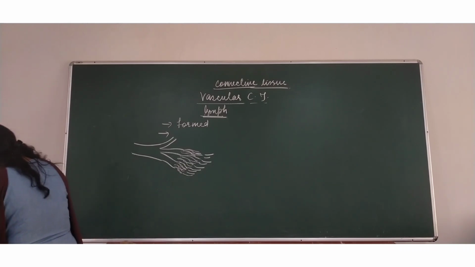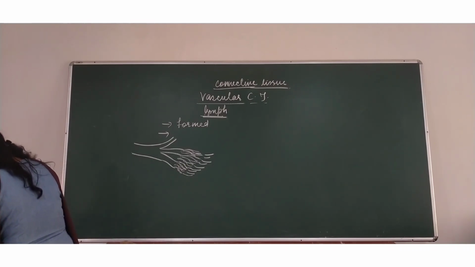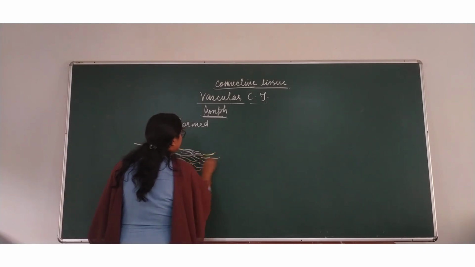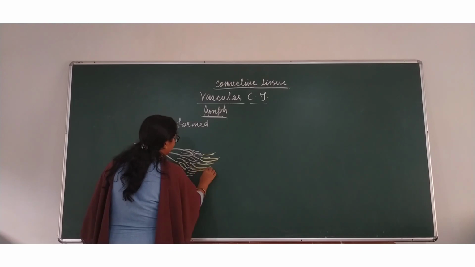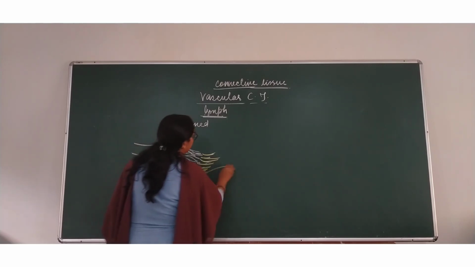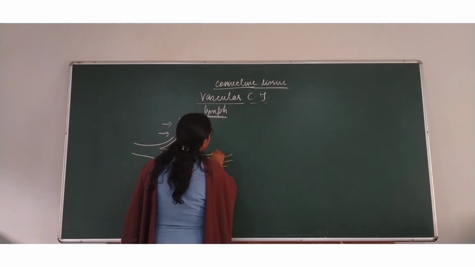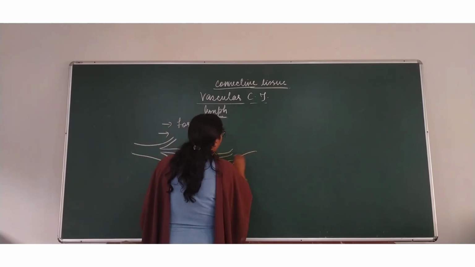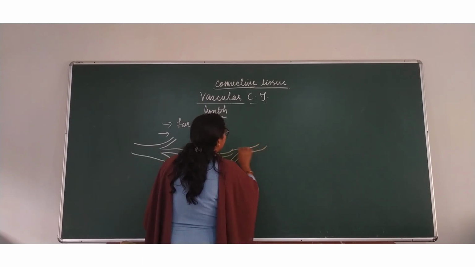These capillaries get changed into venules, which I am going to show you with different colors. So these are the venules containing impure blood, and then it gets collected into the veins, and these veins open into the major vein known as vena cava.